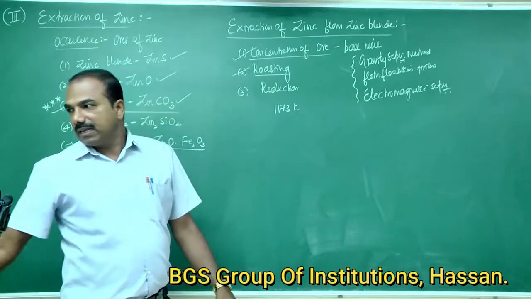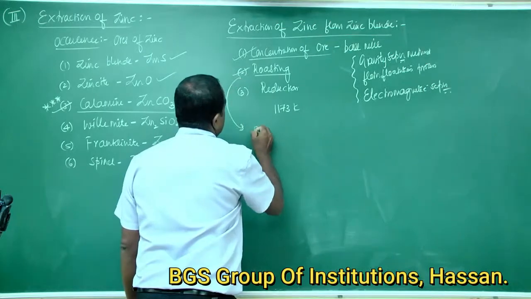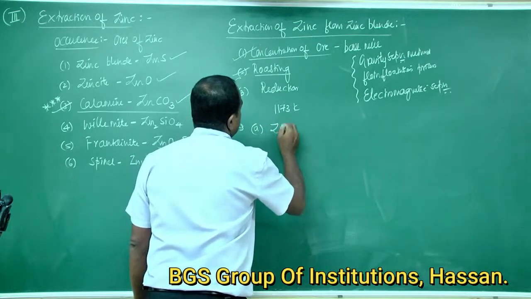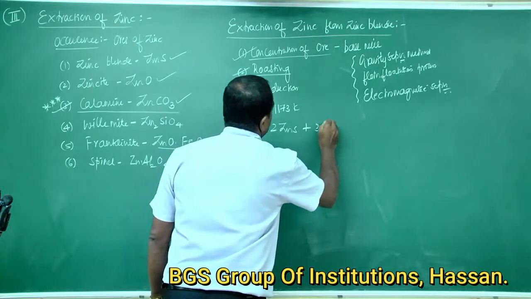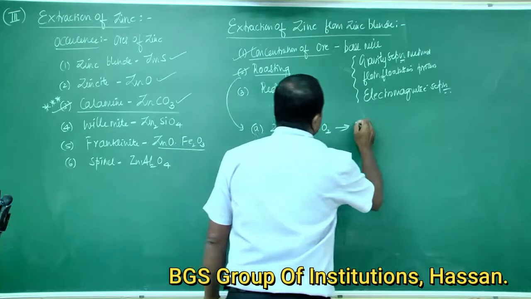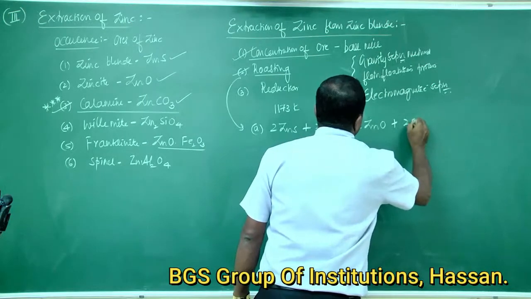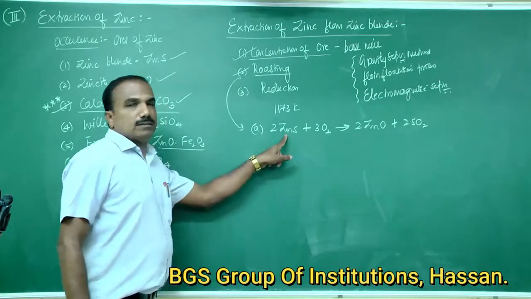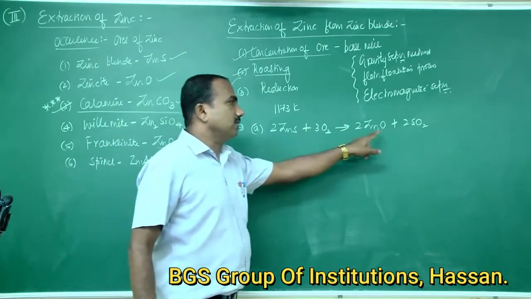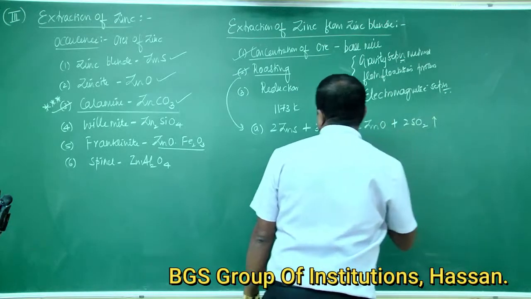The chemical reaction is 2ZnS plus 3O2 gives 2ZnO plus 2SO2. Zinc blende is oxidized to zinc oxide with the evolution of sulfur dioxide.